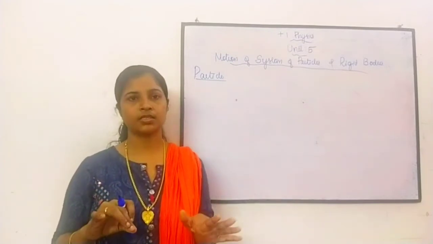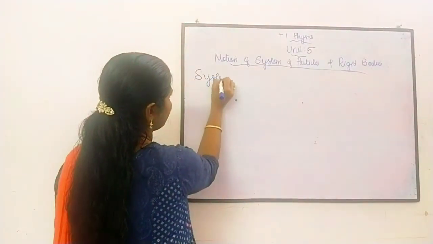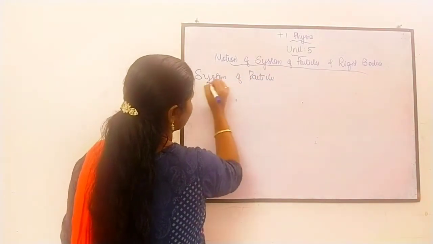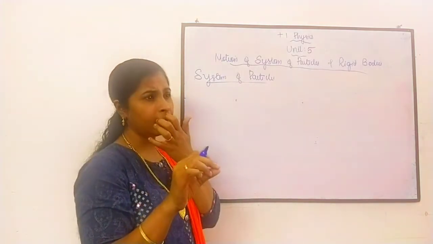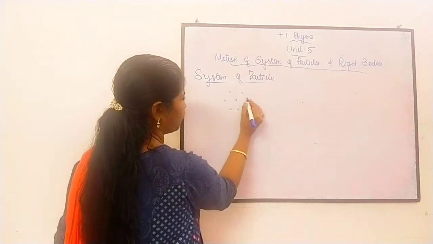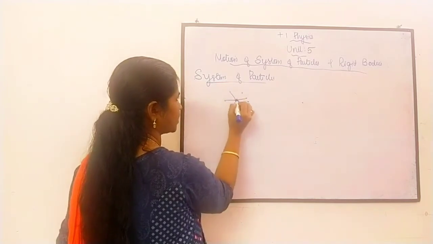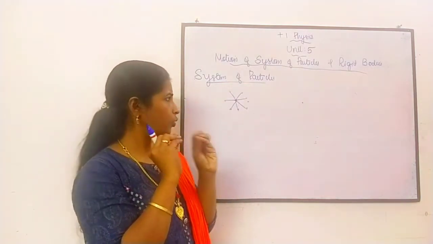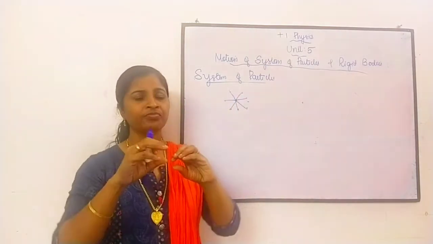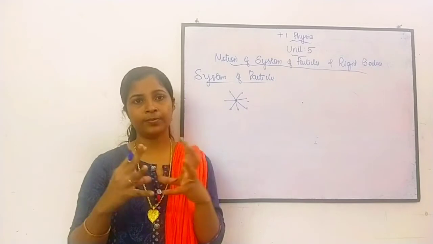Now let us see what is meant by a system of particles. Each and every thing around us is made up of so many particles, and each particle has an intermolecular force of attraction. Even inside a molecule, these are all particles. So there will be a connection or a force, a bonding, between all the molecules.